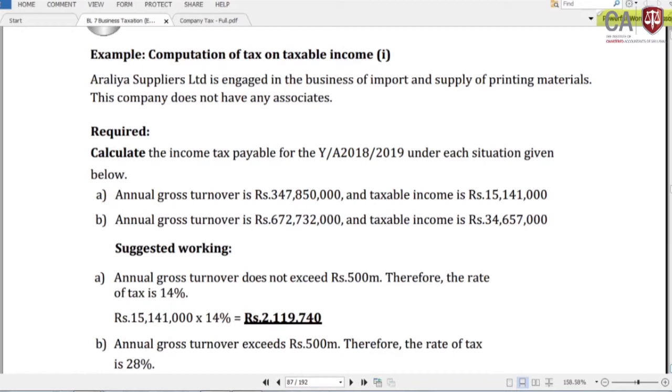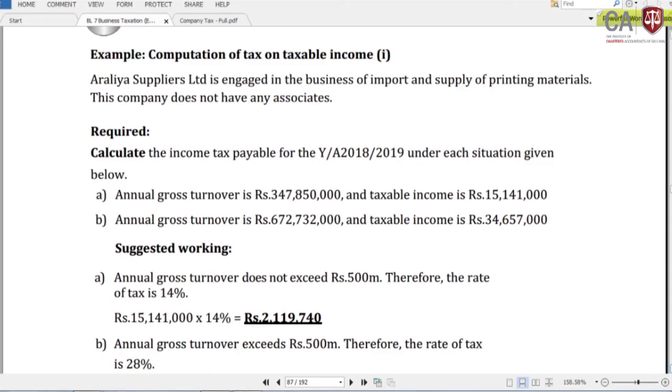Aurelia Supply Limited is engaged in the business of import and supply of printing materials. This company does not have any associate; it is an isolated company. They carry out their business solely in Sri Lanka. You are required to calculate the income tax payable for year of assessment 1819 under each situation given below.